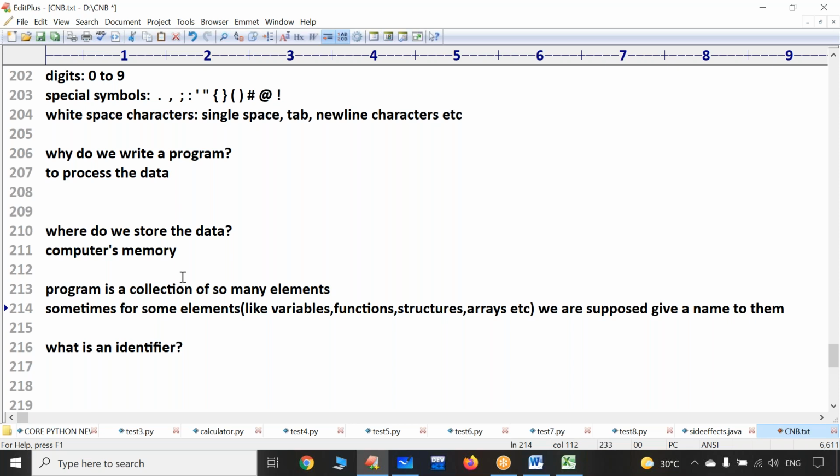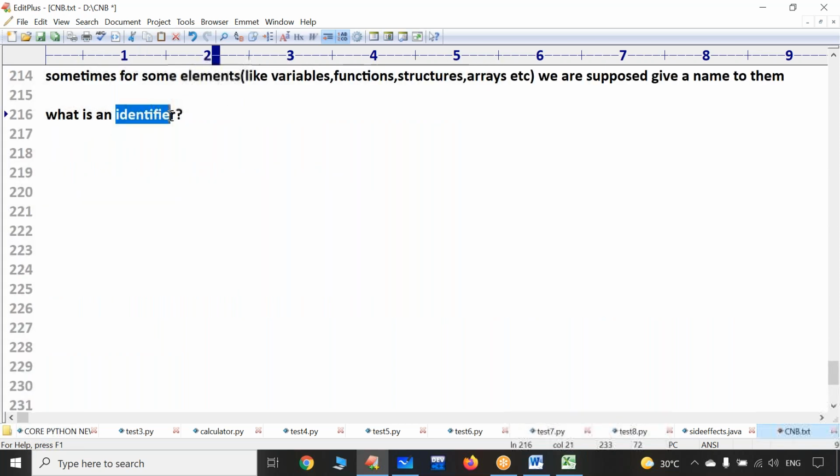Remember, in your program, whatever element has a name, those named elements are nothing but identifiers. So what is an identifier? In my program, named elements are called identifiers.